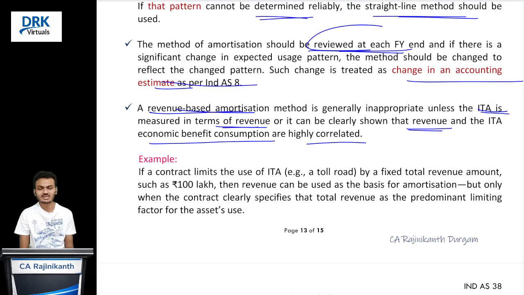The best example is, suppose we have obtained a toll collection right from a national highway. Definitely we pay the cost. Suppose 50 lakhs is our cost of that right, and that right grants us the right to collect toll charges to the extent of 2 crores. It means our right is measured in terms of revenue only. So in this case, we can charge the amortization on the basis of revenue. Suppose in the first year we collected 50 lakh, second year 60 lakh, third year 40 lakh, and next year some amount. You charge the amortization on the basis of the proportion of this revenue. That is what the standard is saying, right?